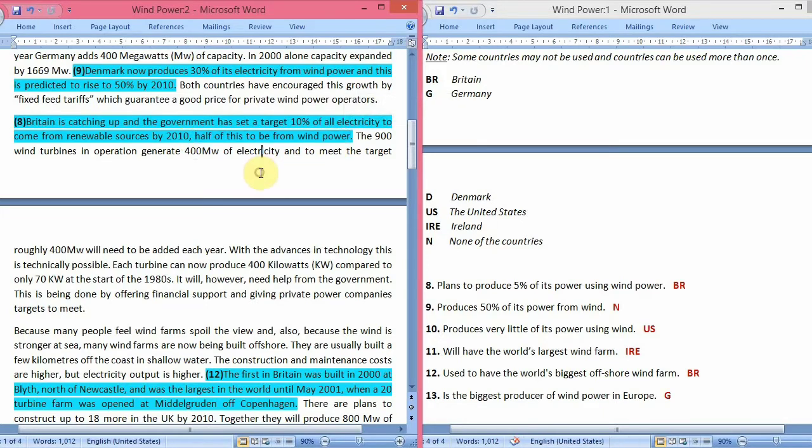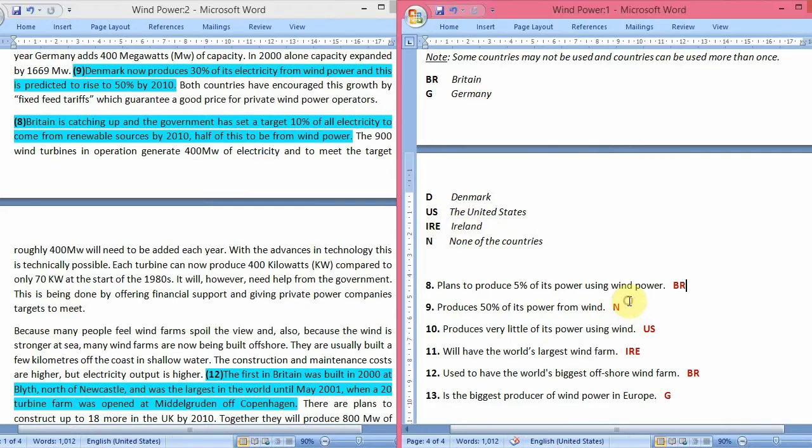So 10% of electricity is to be produced from renewable sources. Half of this is to be from wind power, which means that 5% of the electricity produced from renewable sources would come from wind power. So we can say yes, Britain is planning to produce 5% of its total energy from wind power. So definitely the answer would be BR, that is Britain.